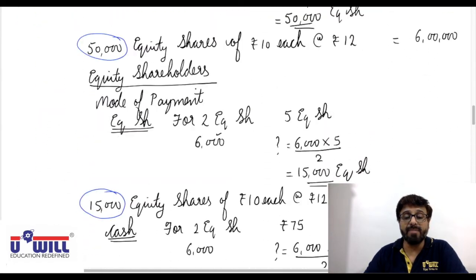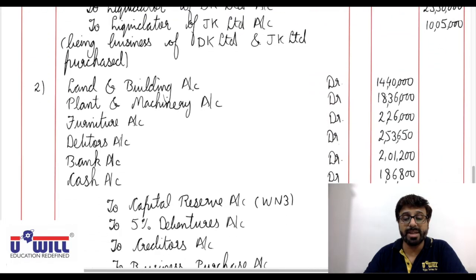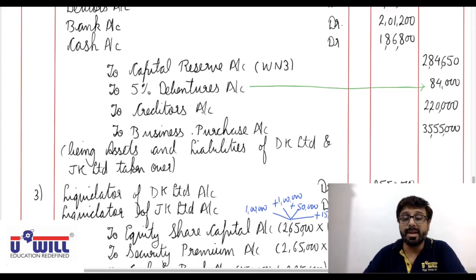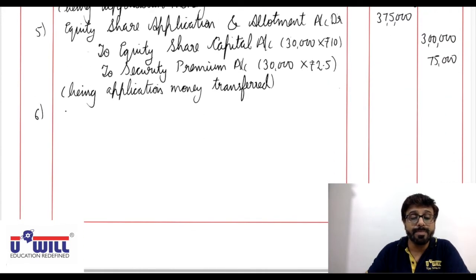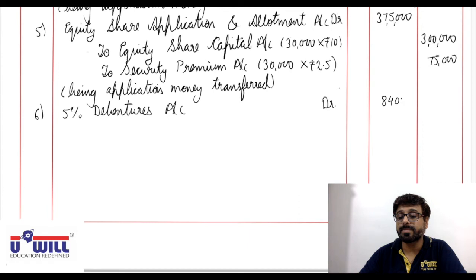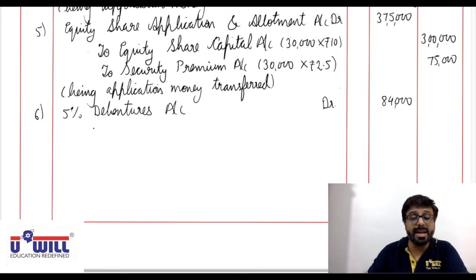So this 5% debentures account which we credited with 84,000, we will reverse and debit and close that. 5% debentures account debit 84,000. And against that we are giving 7% debentures at par.